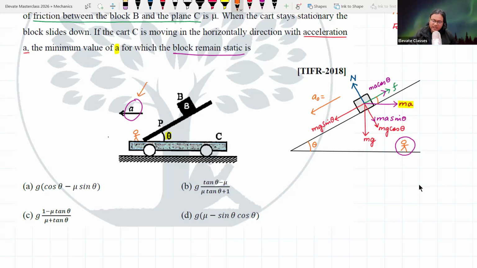Because a is already being taken here. Otherwise I would take a, but because they have already taken a for the platform's acceleration, I'm taking a naught. They are saying that a naught is supposed to be equal to 0. What is a so that a naught is equal to 0? That's the question. Okay, this is the non-inertial observer.